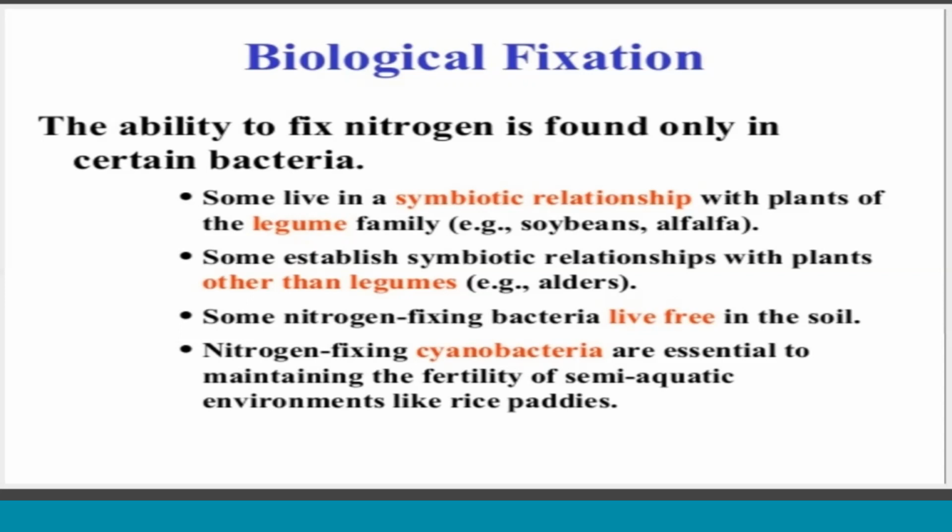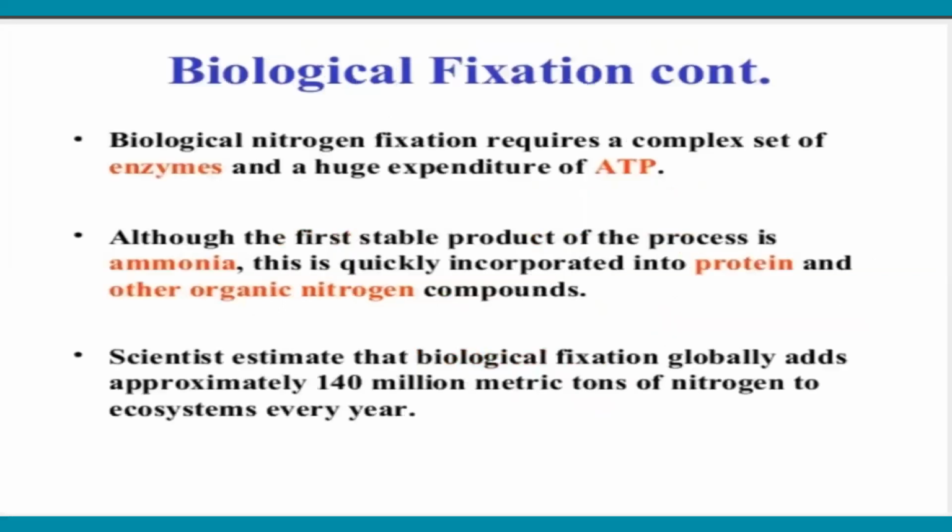And some nitrogen fixing free living bacteria in the soil can also fix atmospheric nitrogen and convert it into different forms of nitrogenous compounds. These are some examples. Biological nitrogen fixation requires a complex set of enzymes and a huge expenditure of ATP.